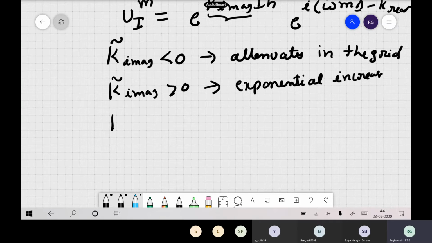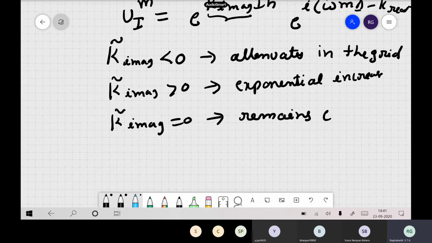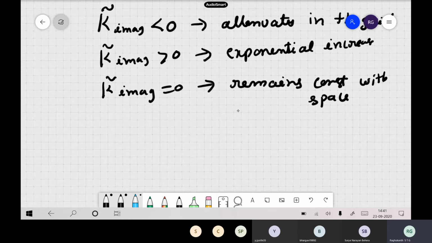And if k imaginary is 0, your amplitude remains constant. It doesn't change with spatial position, with space. So this is a non-attenuative kind of a thing. So these are the three cases.